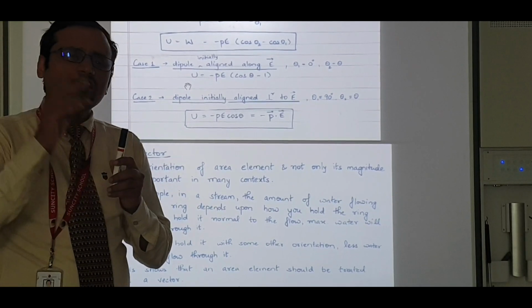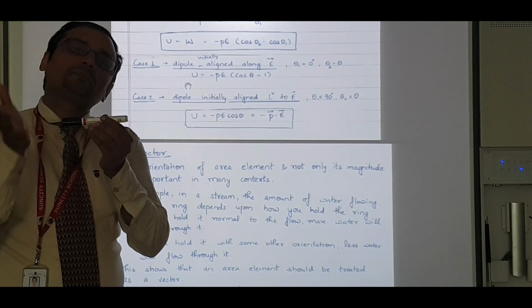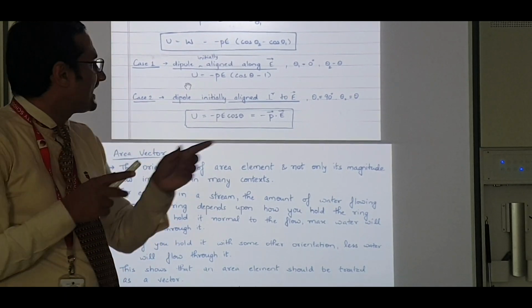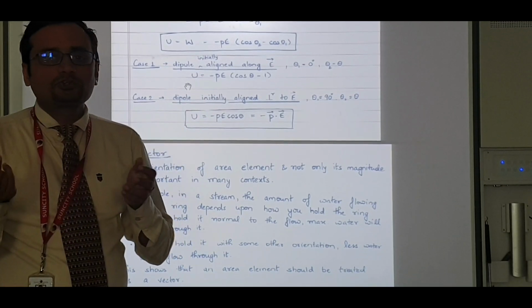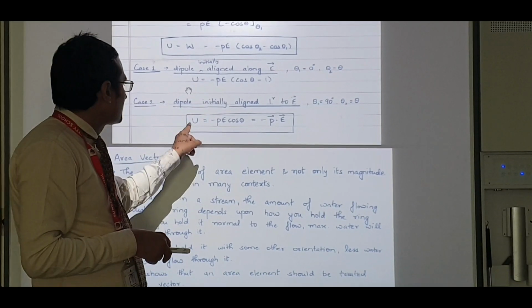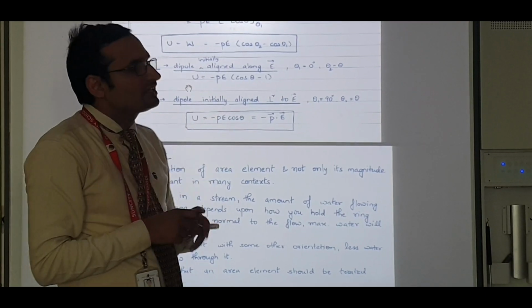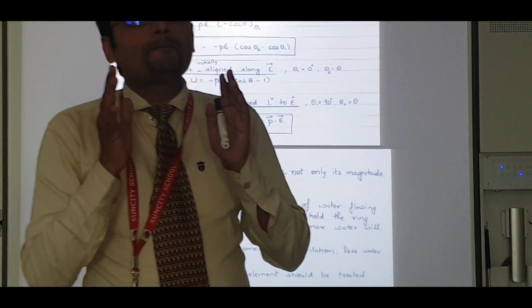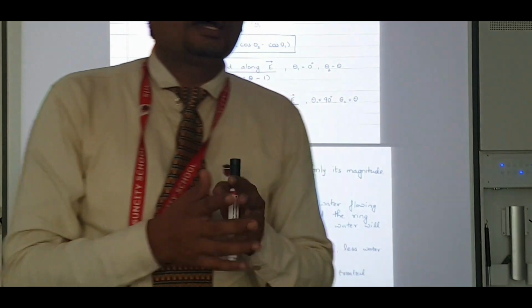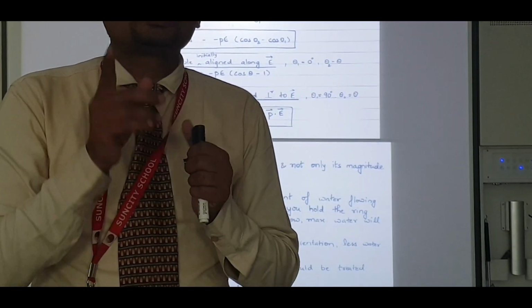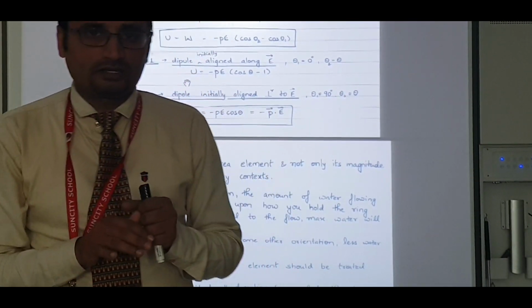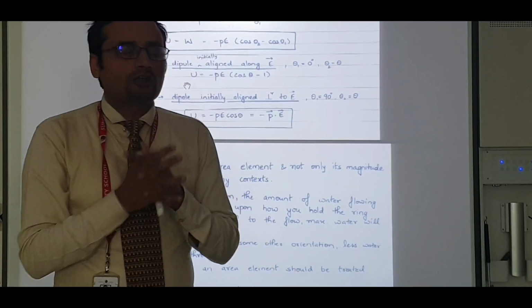Let's take the other case. The dipole is perpendicular. In that scenario, theta 1 is 90, theta 2 is theta. So what am I getting? U is equal to minus PE cos theta or minus P dot E. Again, do you remember? Energy is a scalar quantity. So it has to be a dot product.